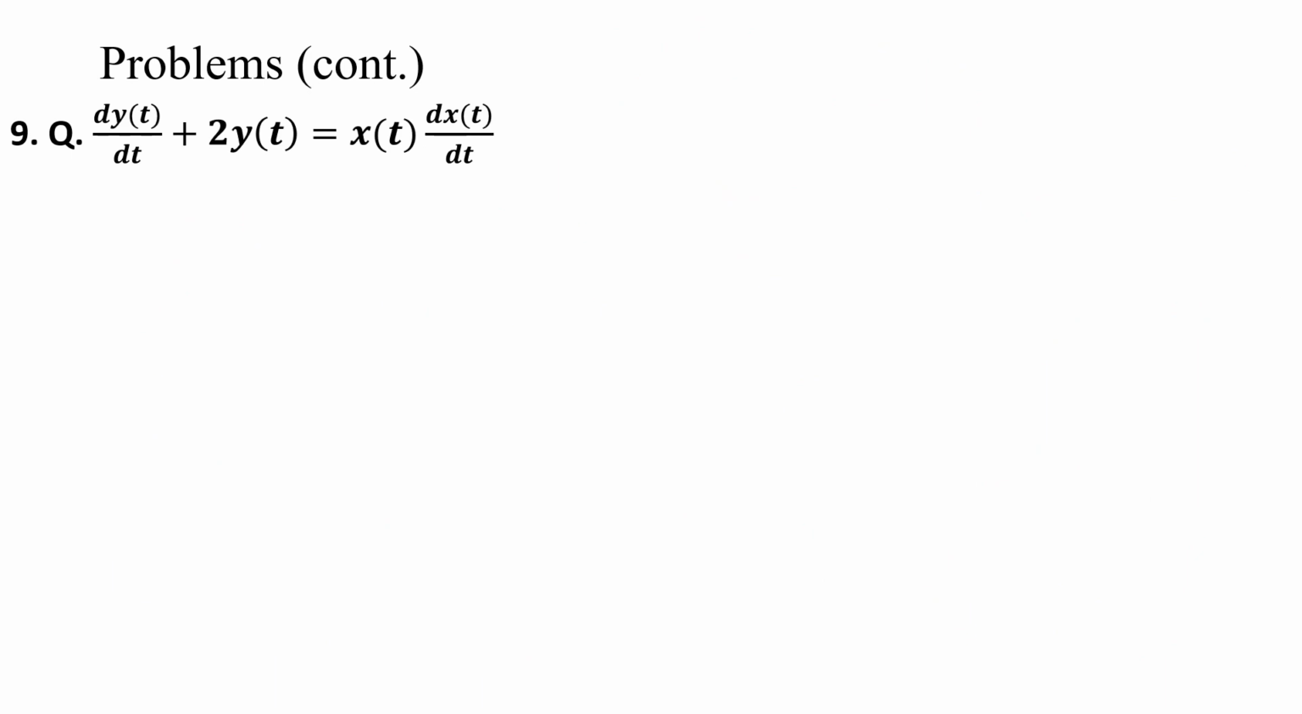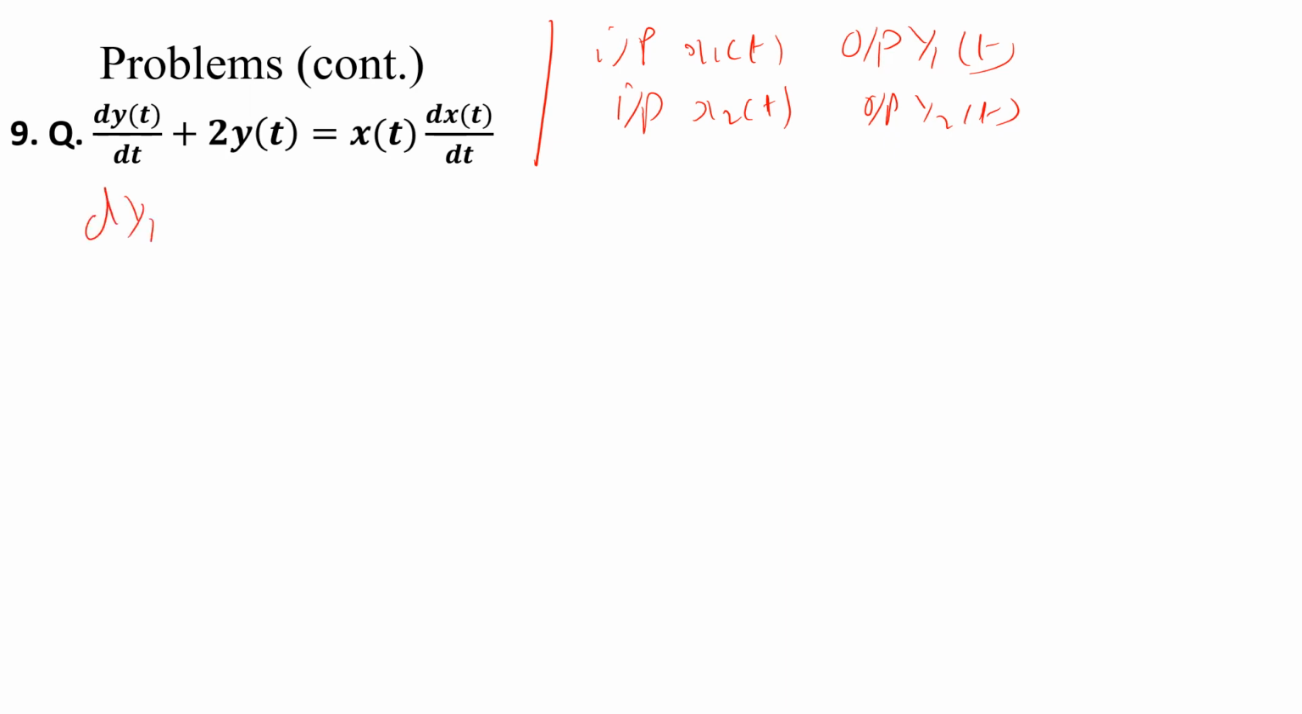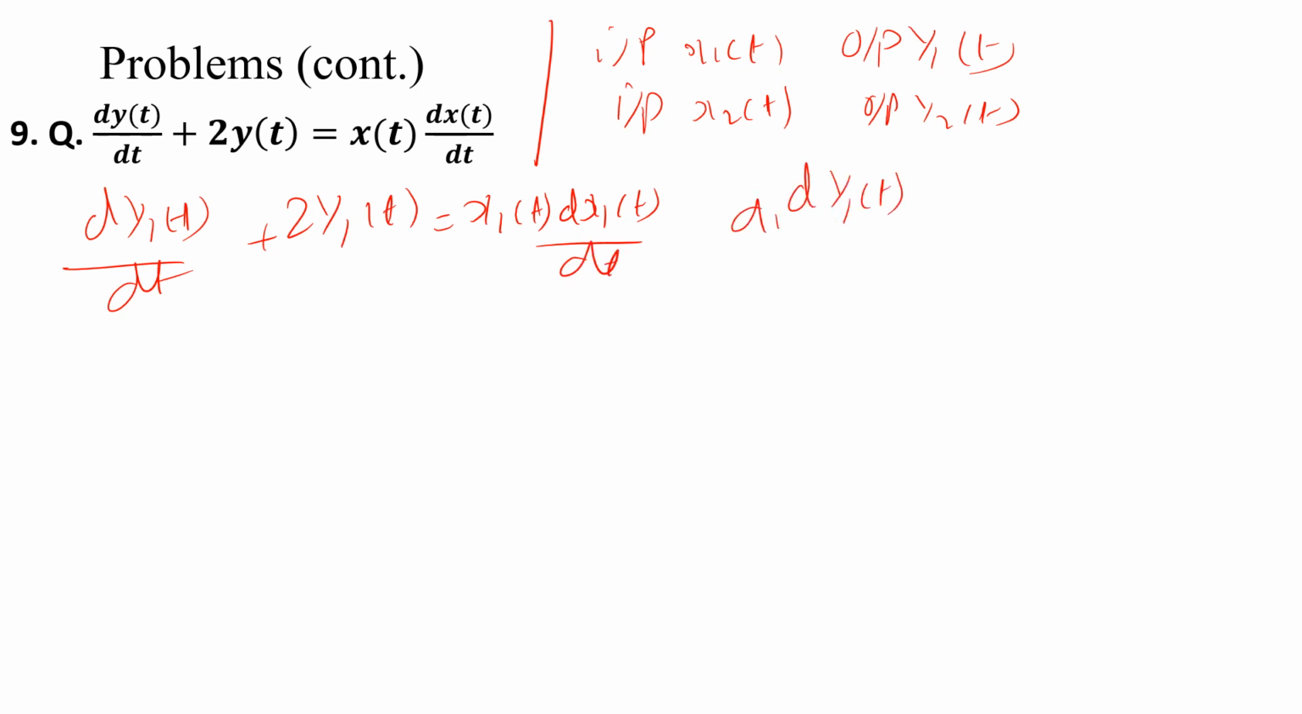So the next one is dy/dt + 2y(t) = x(t) dx(t)/dt. Same as before, we take input x1(t), output y1(t), input x2(t), output y2(t). So dy1(t)/dt + 2y1(t) = x1(t) dx1(t)/dt. Multiply this by a1: a1 dy1(t)/dt + 2a1 y1(t) = a1 x1(t) dx1(t)/dt.